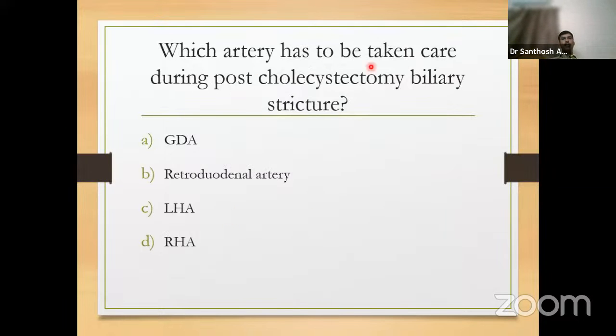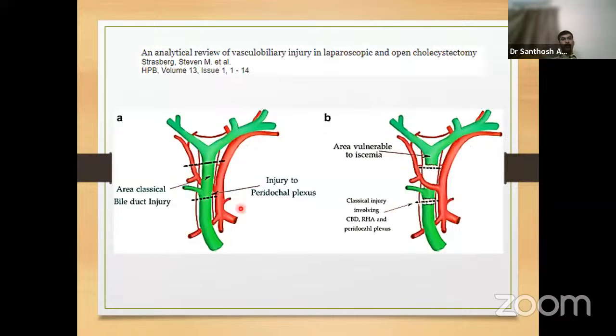So which artery has to be taken care of during reconstruction of a post-cholecystectomy biliary stricture? Is it the gastroduodenal, retroduodenal, left hepatic artery, or the right hepatic artery? The answer is the left hepatic artery. This is taken from Strasberg's vascular-biliary injuries paper. So the classical bile duct injury following laparoscopic cholecystectomy involves a segment of CBD, a segment of CHD, into which the cystic duct is entering.